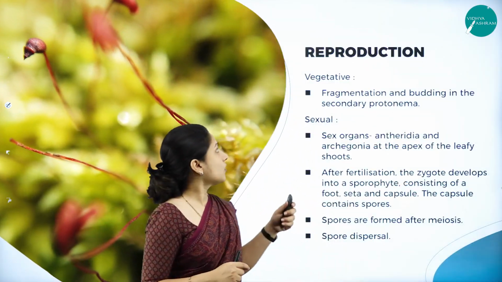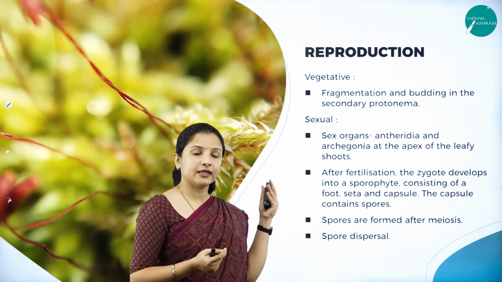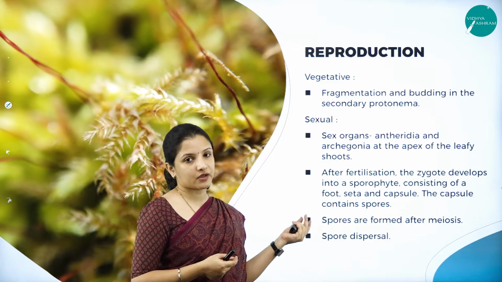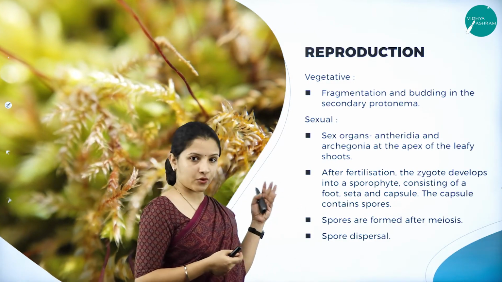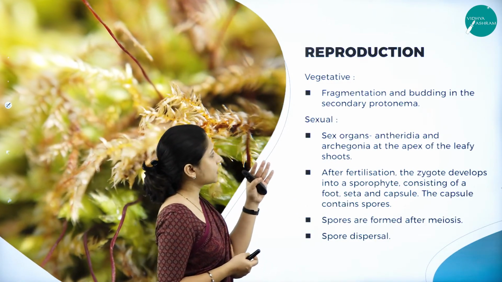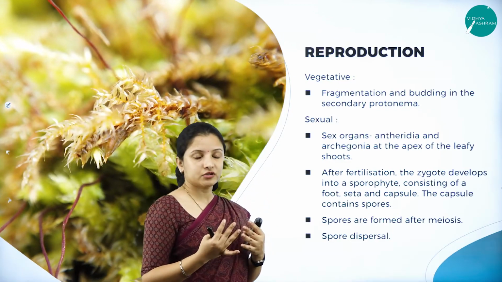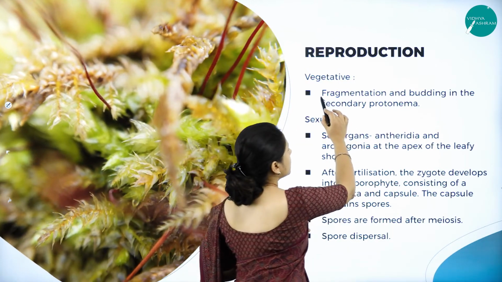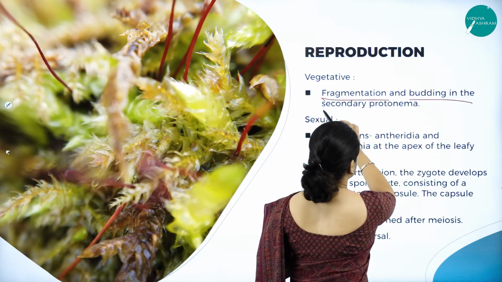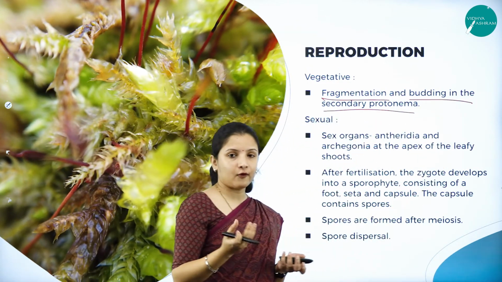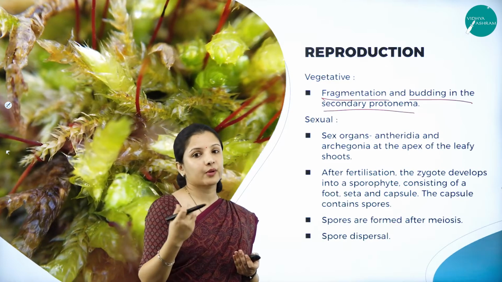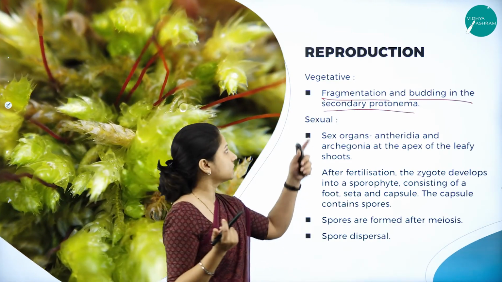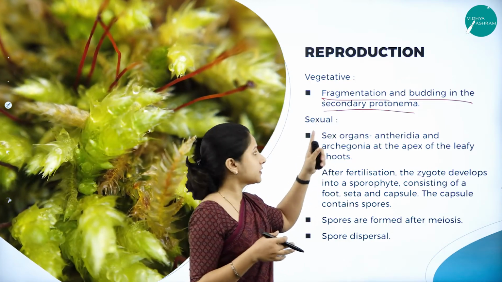So next, moving on to the reproduction in mosses. Mosses have two types of reproduction: vegetative reproduction and sexual reproduction. In vegetative reproduction, they reproduce by fragmentation, and budding also occurs in the secondary protonema. Buds are formed, and those buds get detached from the plant body and develop into a new offspring or progeny. So that is why it is vegetative reproduction.